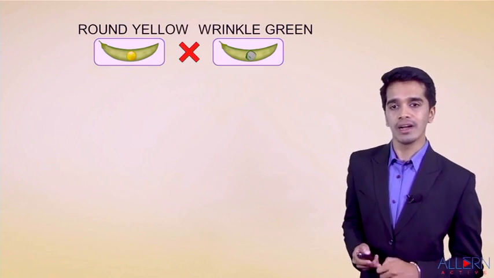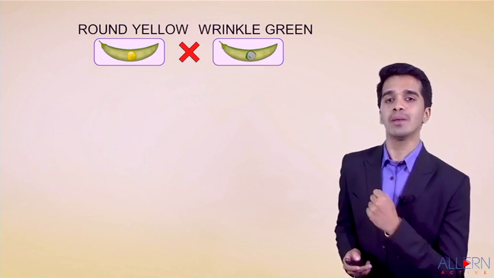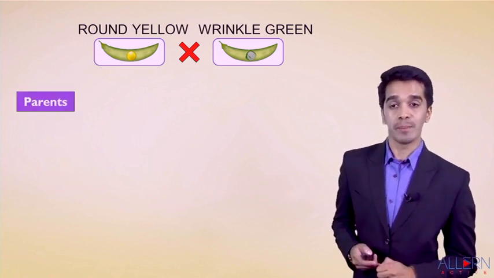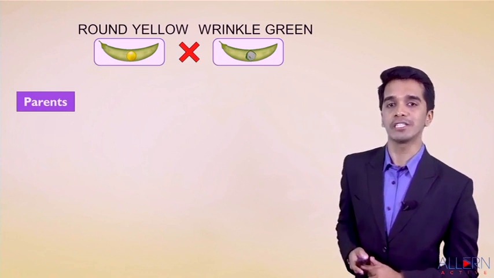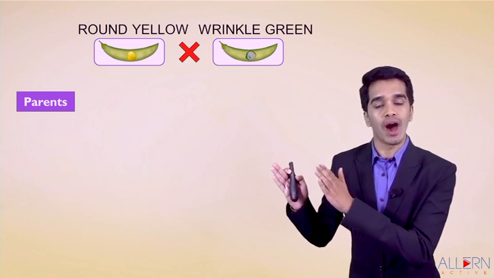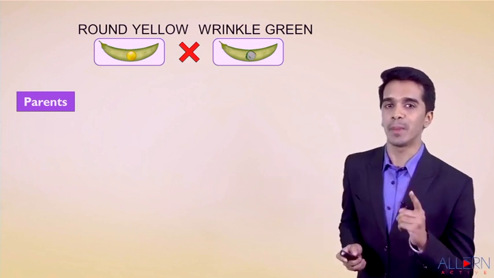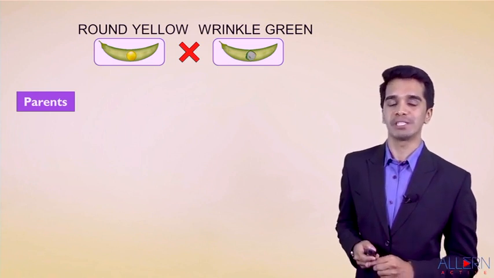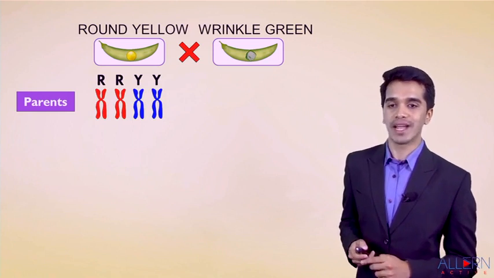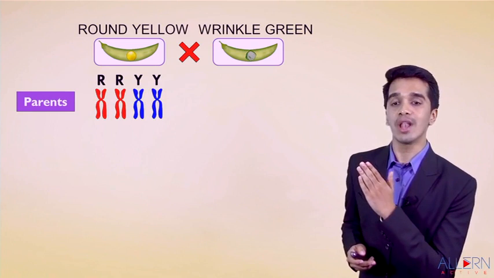Over here, the first plant is with round seed with yellow color. Second plant is with wrinkled seed with green color. So Mendel named this generation as first parental generation. Can I say round and yellow are dominant and wrinkled and green are recessive? So always remember, dominant should always be expressed in capital letter. So round and yellow are expressed as capital R, capital R, capital Y, capital Y.